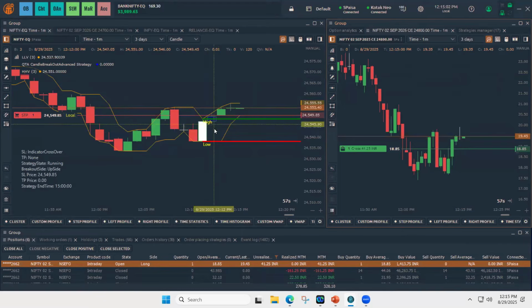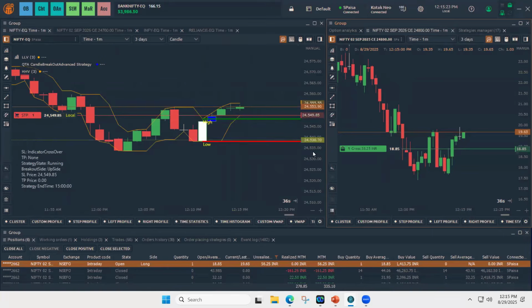Suppose in this example, if the candle breaks this low, then the highest high line would have been the SL for the PE symbol, PE strike. Since we chose CE, now we are seeing the trades on the CE and lowest low as a stop loss.